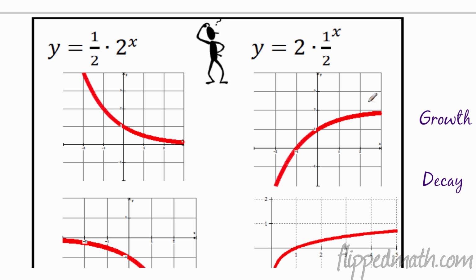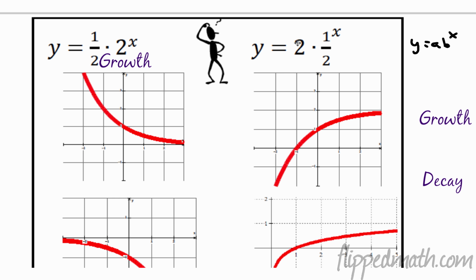So let's look at these right here, and we're going to figure out whether they are growth or decay. Remember that all of our functions must be put in the form y equals ab to the x for us to figure this out. So we have to put them in that form because some of these won't be in that form initially, and we'll move them around. So let's look at this. What do we have here? First example, we have 1/2 is a, and then 2 to the x. Well, b, that's that number right there, is greater than 1. So that is definitely a what? That is going to be a growth. Neat. How about the next one?